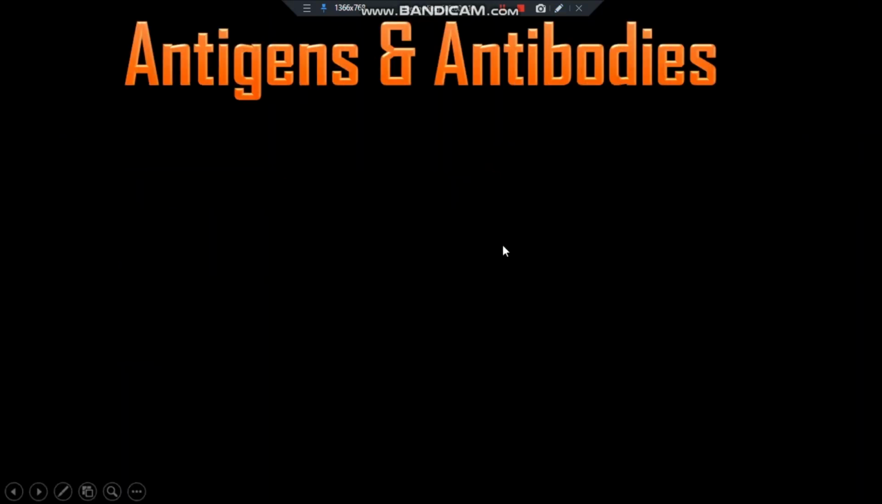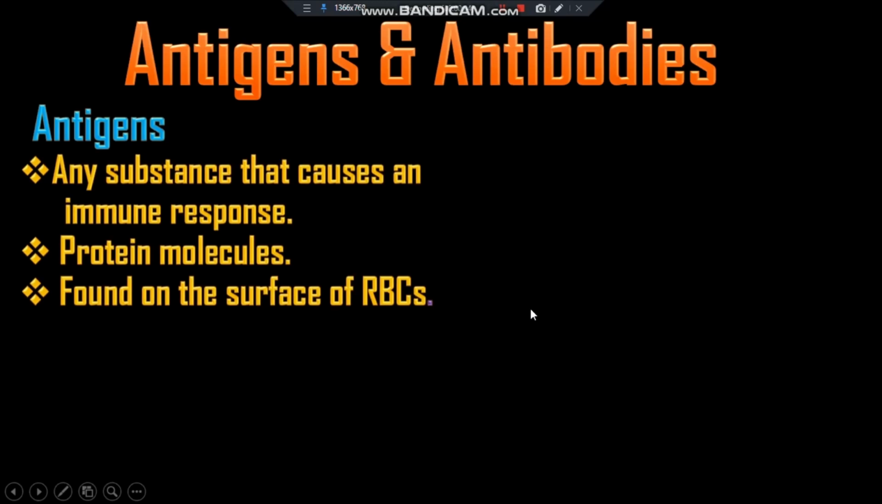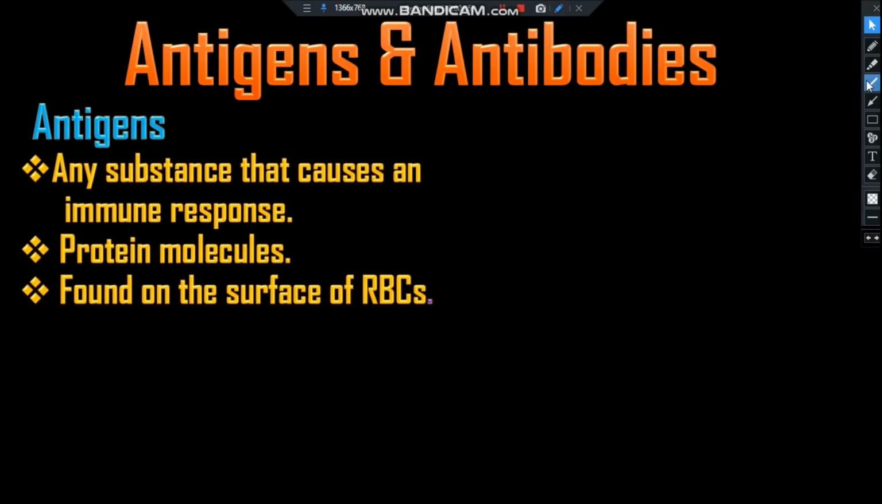Let's see the antigens and antibodies. What are antigens? An antigen means any substance that causes the body to make an immune response against that substance. Antigens include toxins, chemicals, bacteria, viruses and other substances that come from outside of the body. Body tissue and cells also have antigens on them that can cause an immune response.